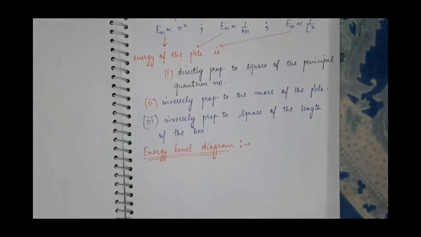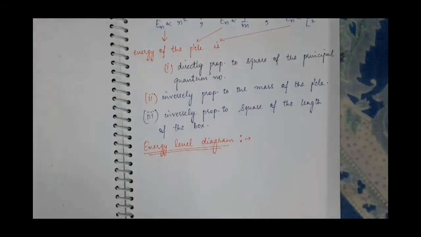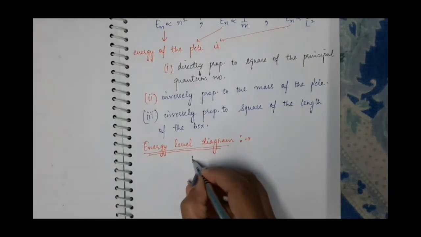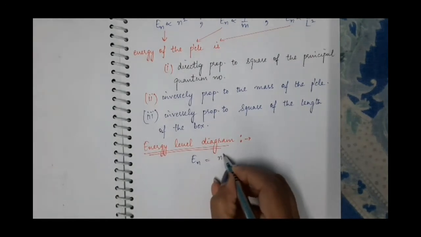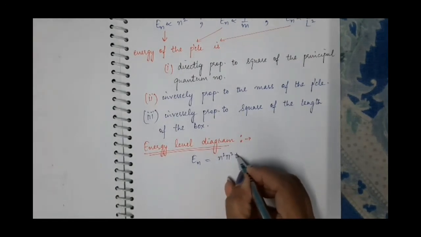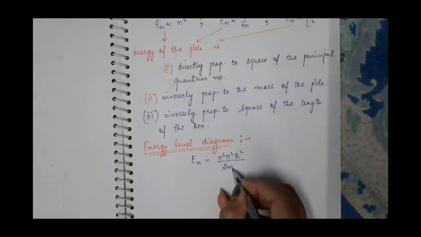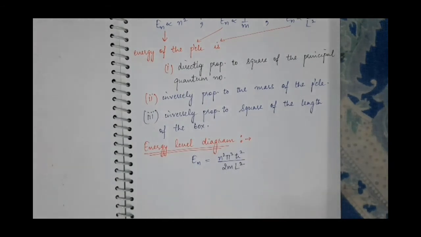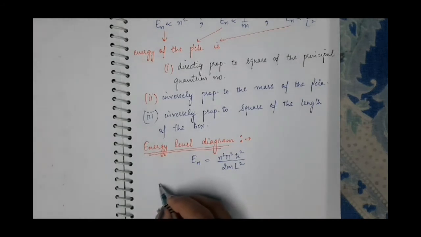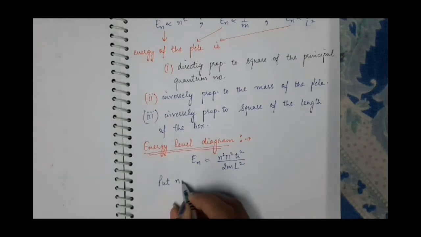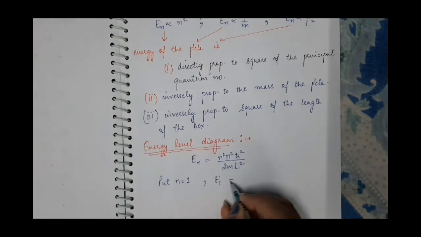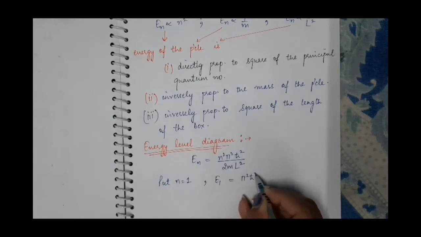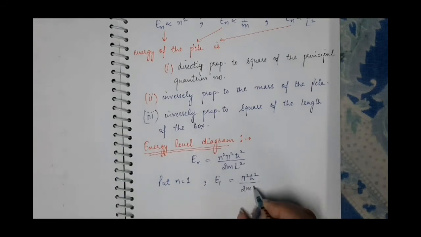So next is the energy level diagram. It comes under the same article. So we have derived that our energy En of the particle inside the one-dimensional box is n square pi square h cut square upon 2mL square. Put n is equal to 1, corresponding to this n is equal to 1 we will have E1, and it will be equal to pi square h cut square by 2mL square.